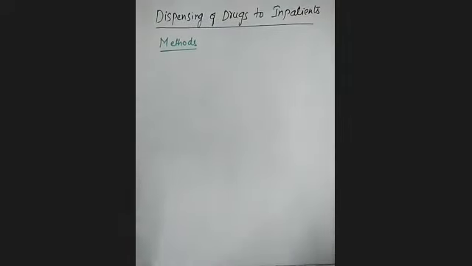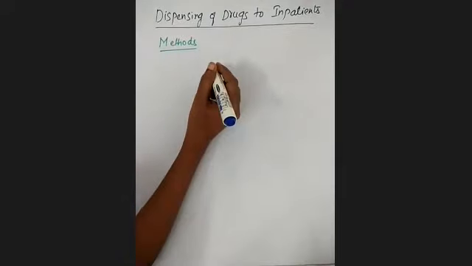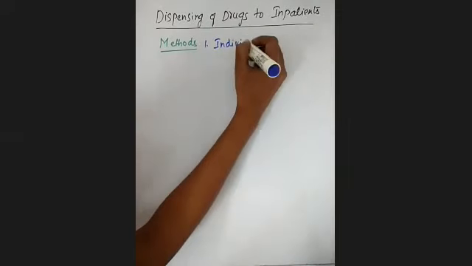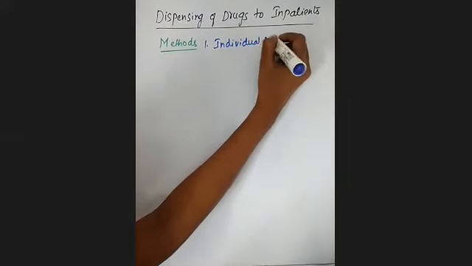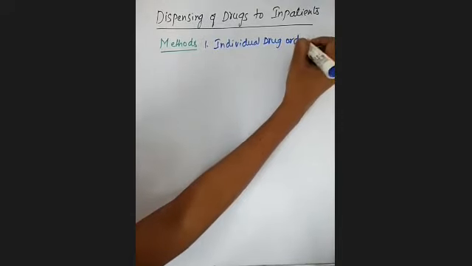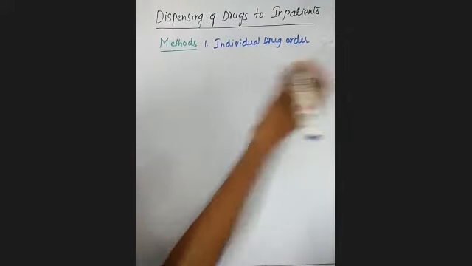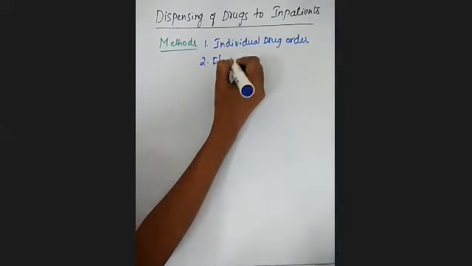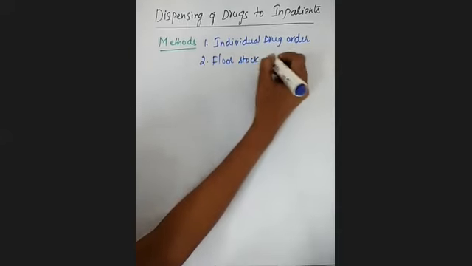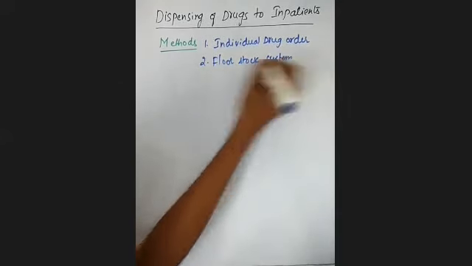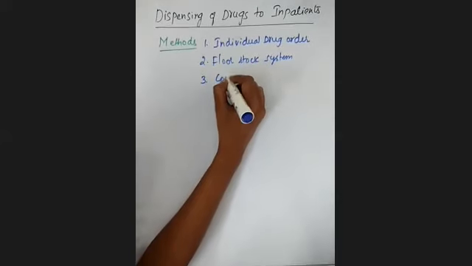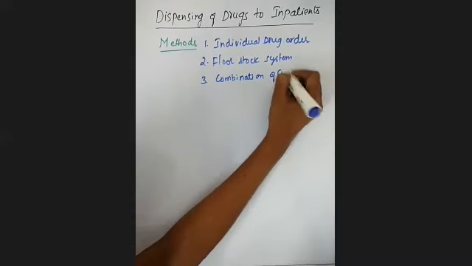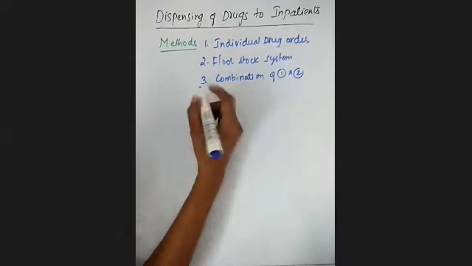First, the individual drug order system. Next one is the floor stock system. The third one is a combination of 1 and 2, a combination of these two methods.